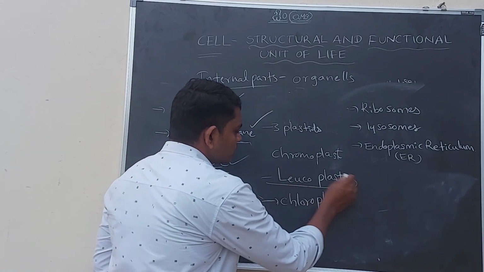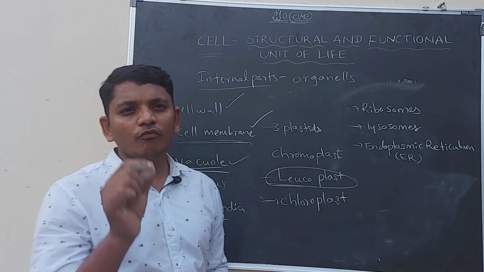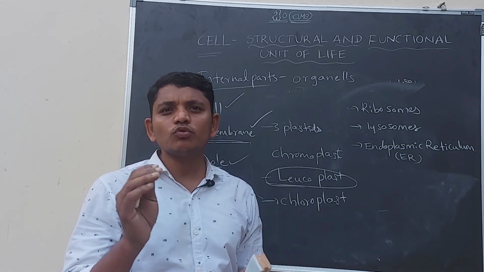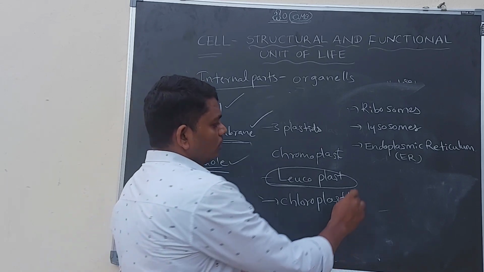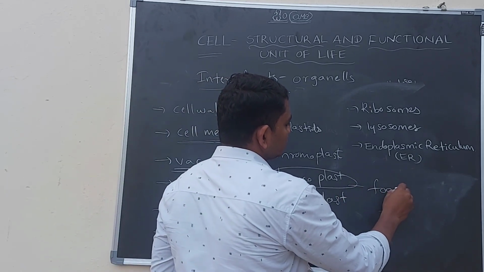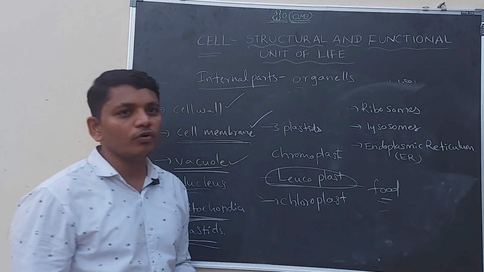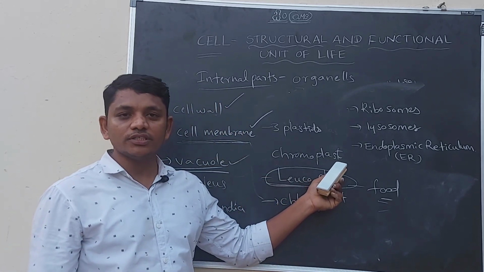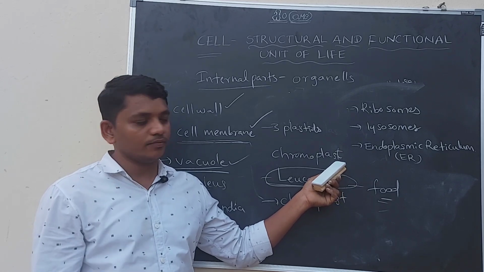And leucoplasts, these are white in color. The main function of the leucoplast is to store the food materials. So in the leucoplast, food is usually stored, and chromoplasts are present in flowers and colored portions of the leaves.